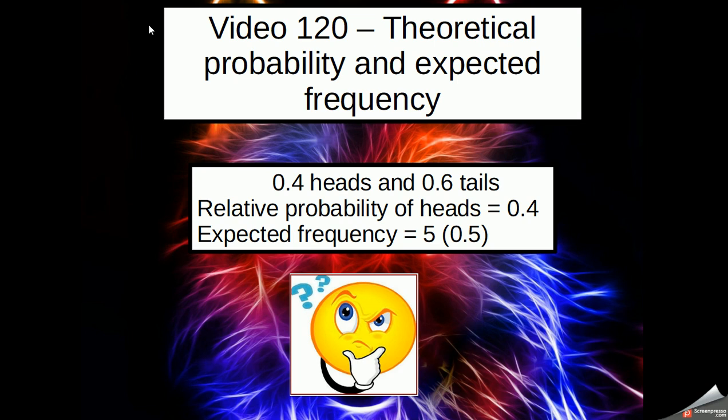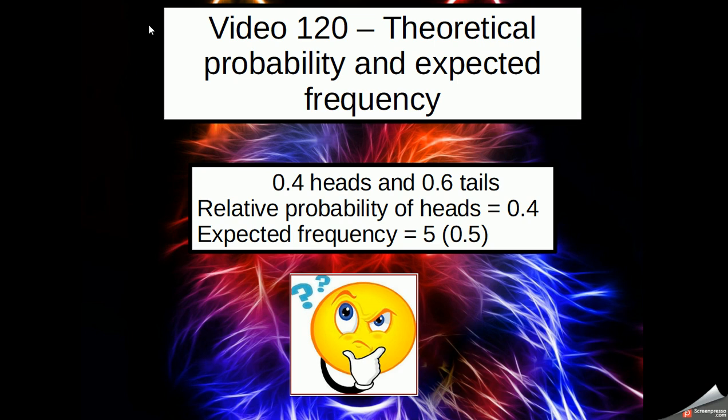So in relation to these results we're getting, what we call relative probability, the relative probability of heads is 0.4. The number of times the heads came up divided by the number of times we actually did the event. Yet the expected frequency was 5. We expected heads to come up 5 times and hence be 0.5 because we think that the probability is 0.5.